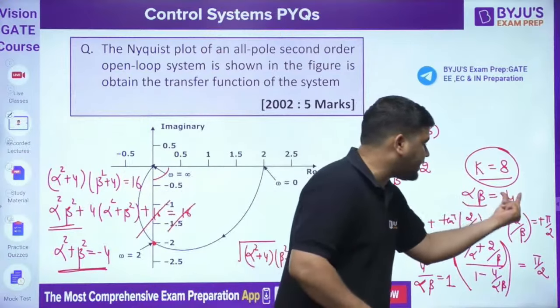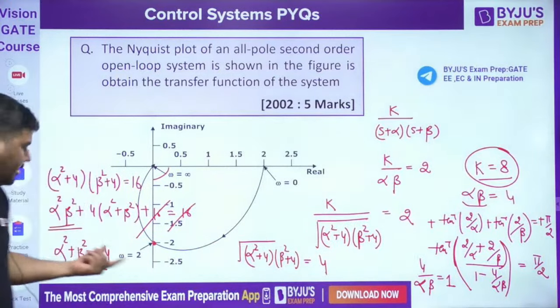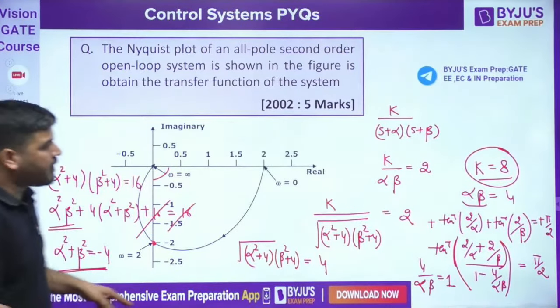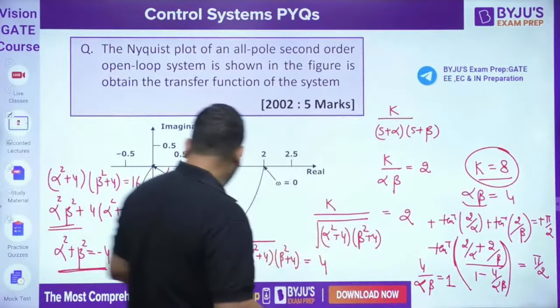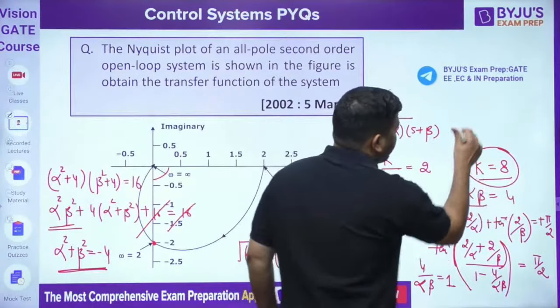Both have to be imaginary, then only the product will be real. Okay, so it doesn't matter. Let's solve further. We have found that alpha beta is 4 and alpha square plus beta square equals minus 4. Now from here you can calculate alpha.